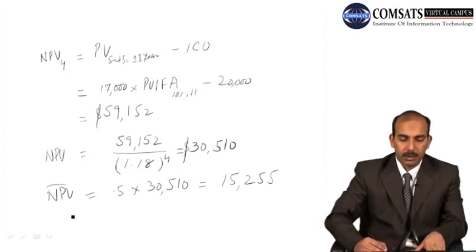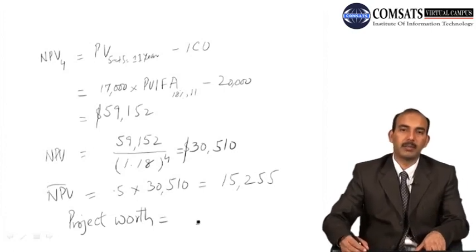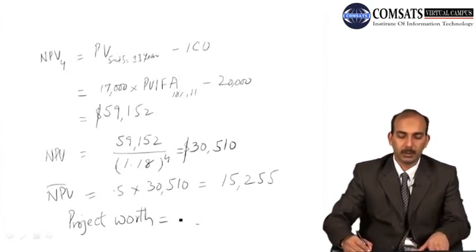And now what is the project's worth? The project worth would become equal to the net present value we calculated for the first possible option.